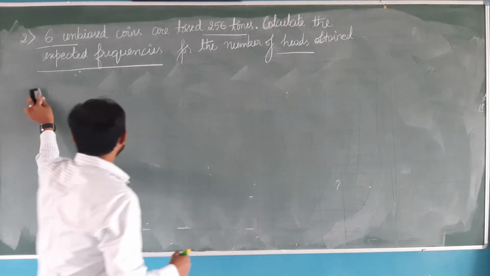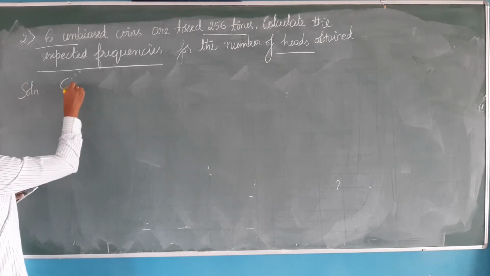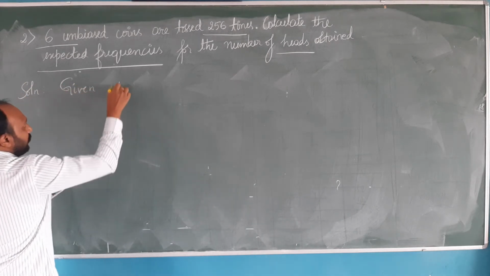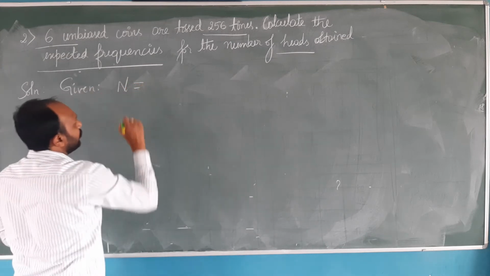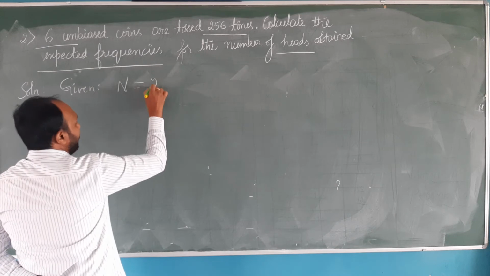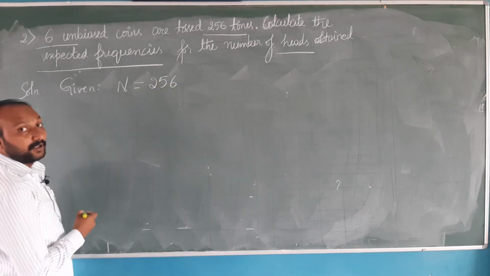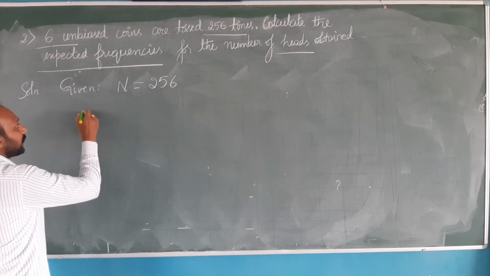First, what is given here? So, solution. Given, we know what is capital N. N is equal to how many times we are tossing 6 unbiased coins? We are tossing it 256 times. So, we know the N value. Next, now we need to define.